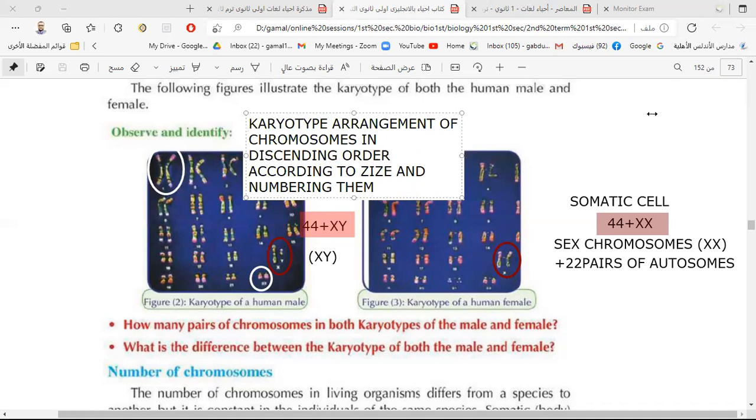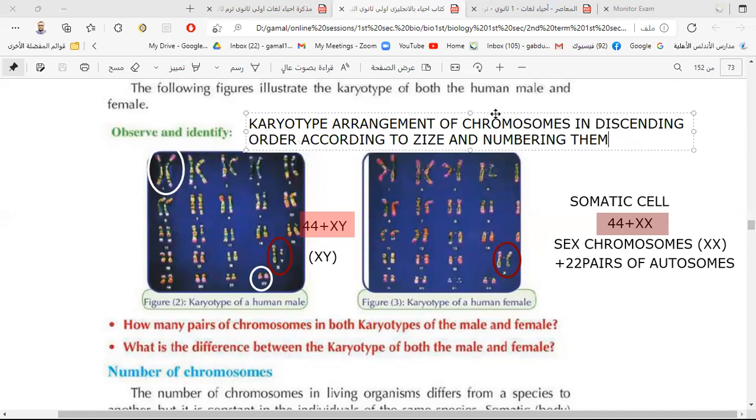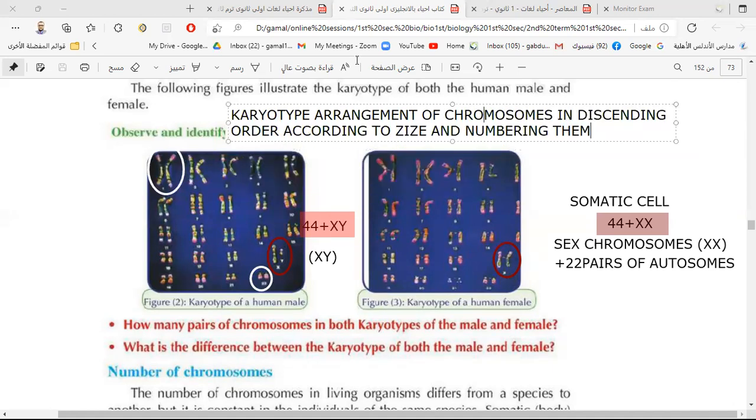This is the first important issue in our lesson today. What is meant by karyotype?